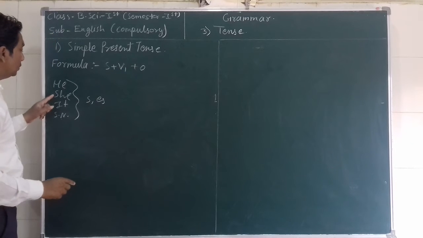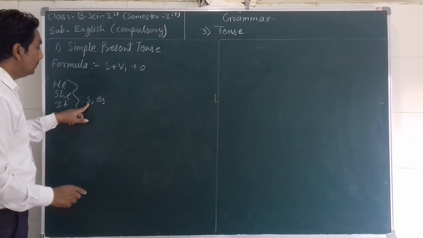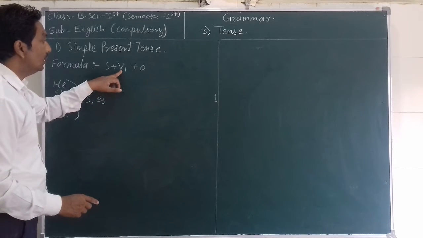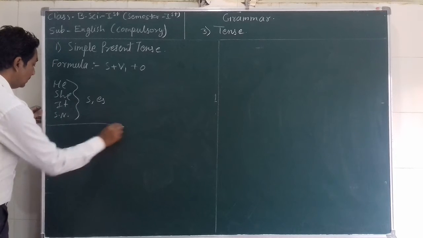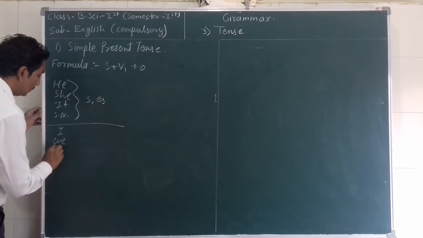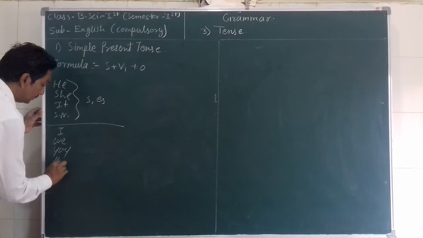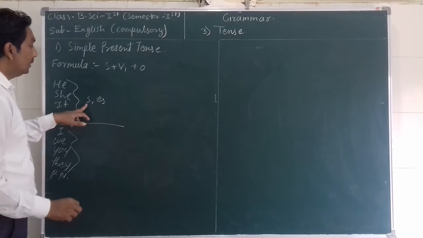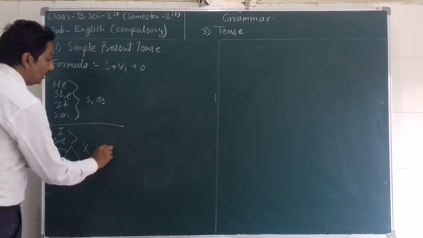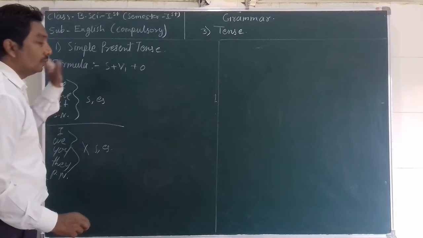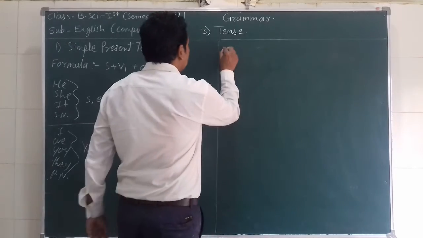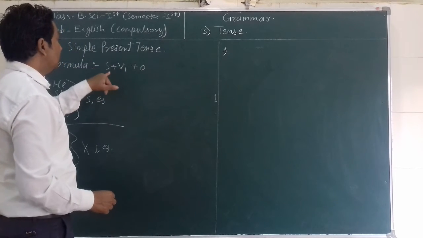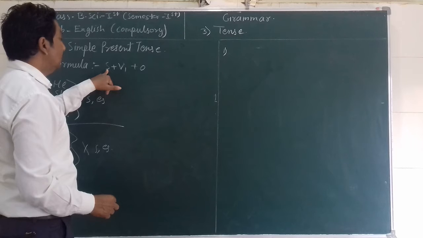And if the subject is I, we, you, they or a plural noun, then we do not need to use the s or es suffix with the verb. Always remember this.